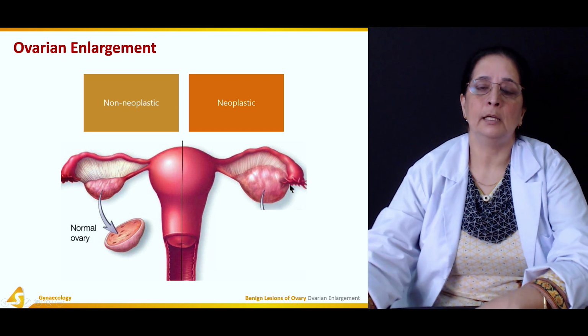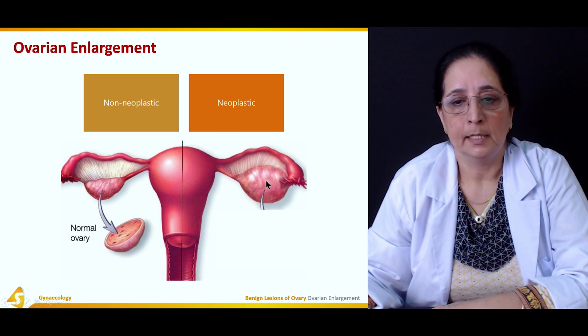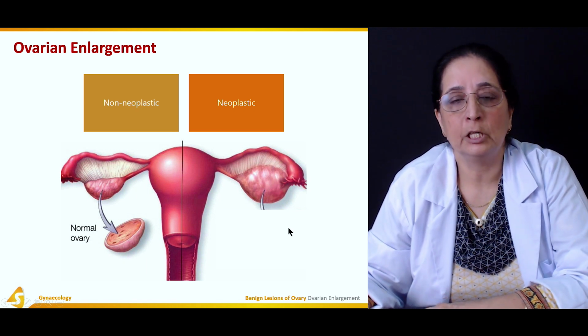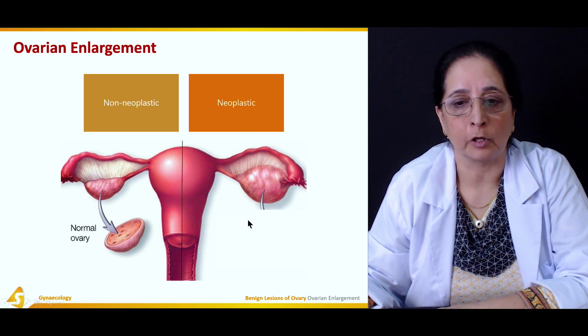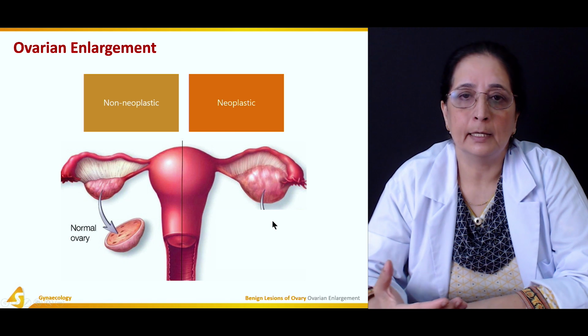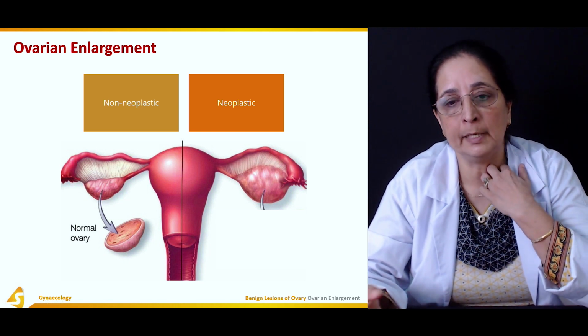Ovaries are a very important sex organ, and they produce the hormones estrogen and progesterone, which are responsible for developing the secondary sex characteristics of the female.